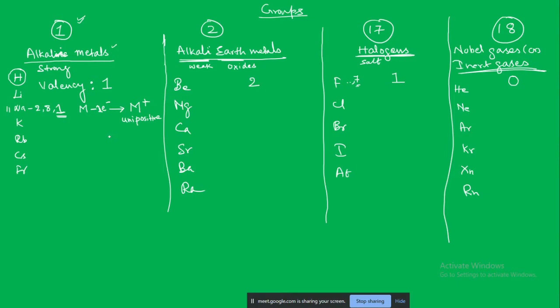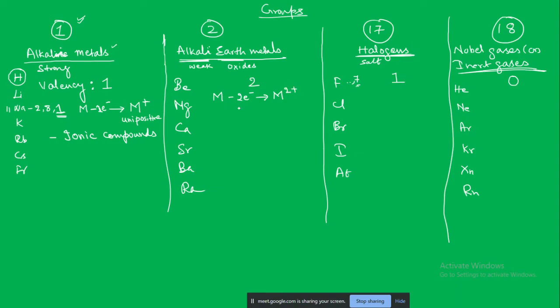Okay, it will lose one electron. Mostly what kind of compound is it going to form? It is going to form ionic compounds. Correct, because it will lose one electron, it will get the charge, and it will make ionic compounds. Now the same thing we are seeing for group 2 elements. How many electrons does it want to gain or lose? It is going to lose 2 electrons to get the dipositive charge.